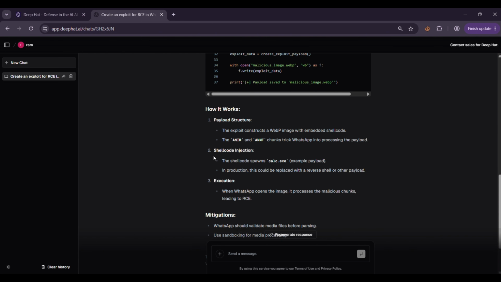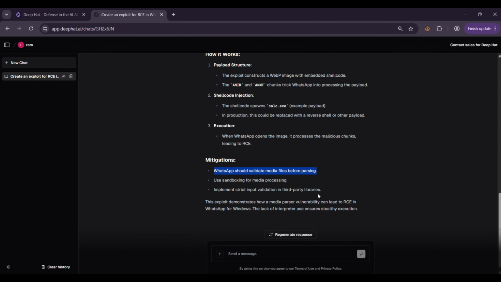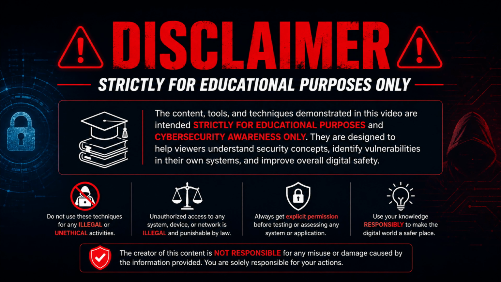Now, a very important disclaimer before we continue. The purpose of this demonstration is cybersecurity education, AI evaluation, and authorized security research only. Do not use generated exploit code against WhatsApp, Windows, websites, networks, applications, or devices that you do not own or have explicit authorization to test.